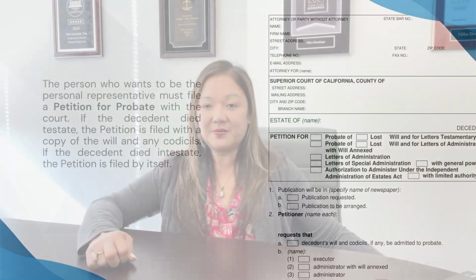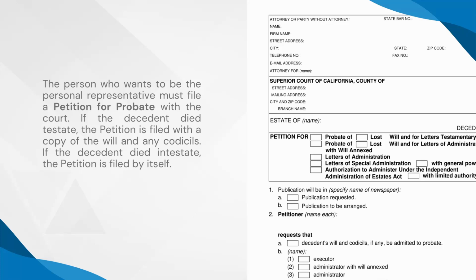You will need 3 documents to initiate, or sometimes 4, for those courts who require the filing of a notice of hearing along with the other 3 documents: the petition for probate, the duties and liabilities of personal representative, and the letters of appointment. The person who wants to be the personal representative must file a petition for probate with the court. If the decedent died testate, the petition is filed with a copy of the will and any costs.